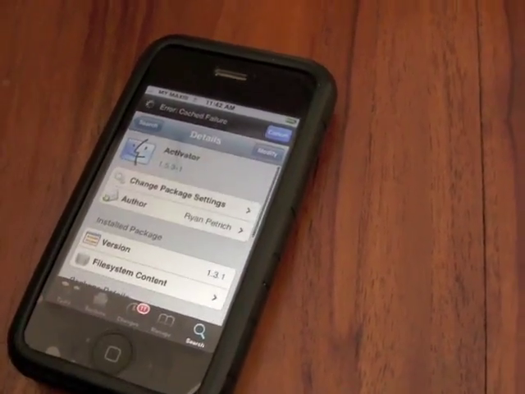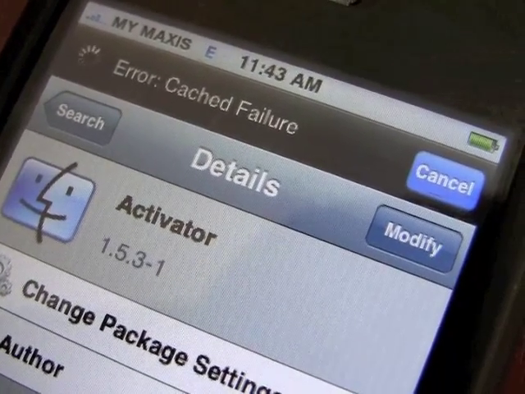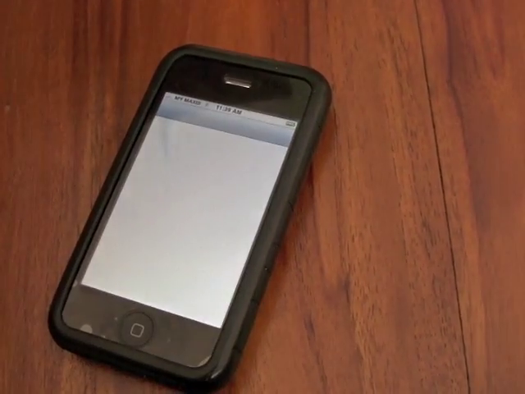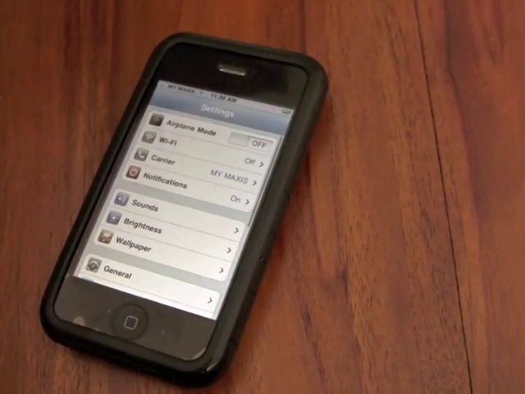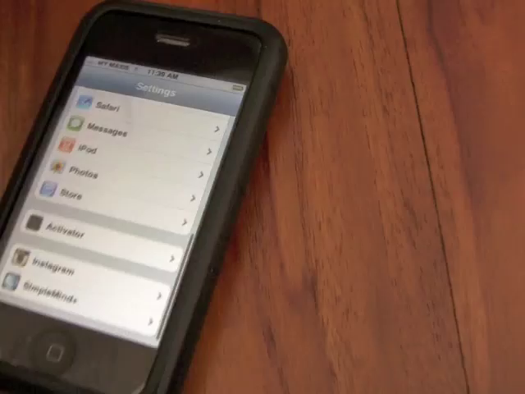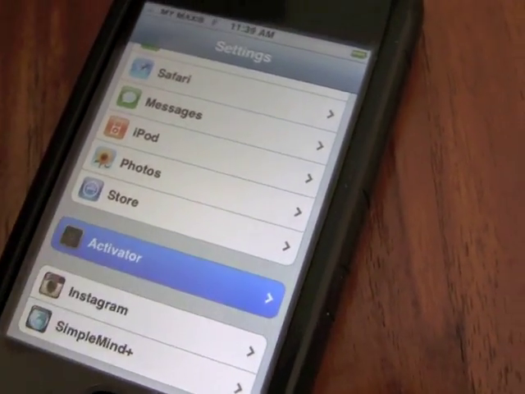Okay, I've just installed it. Now, let's see. It's in the settings menu. You'll find out that this Activator is already installed. So click on it.